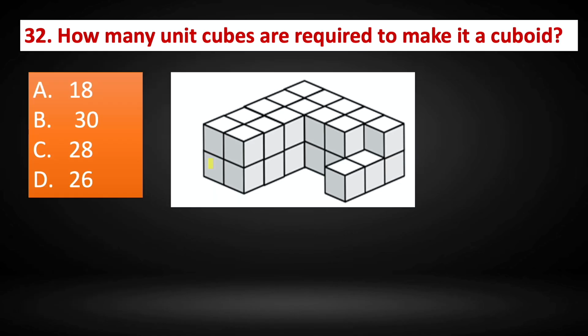Question number 32. How many unit cubes are required to make it a cuboid? So let us look at the first line. Here we have 1, 2, right? There are 2 rows and how many columns? 1, 2, 3, 4, 5. So in the first line there are 10 unit cubes.